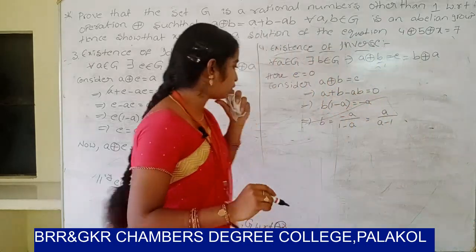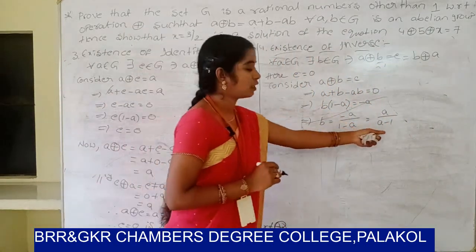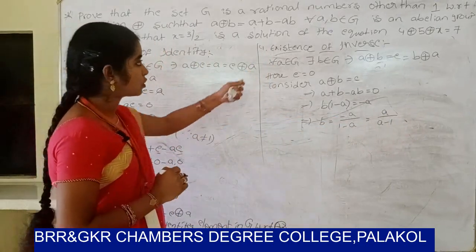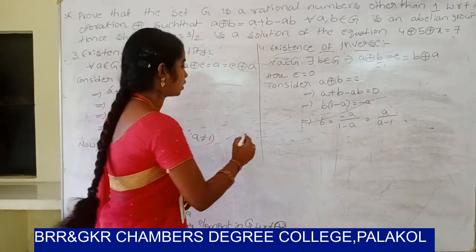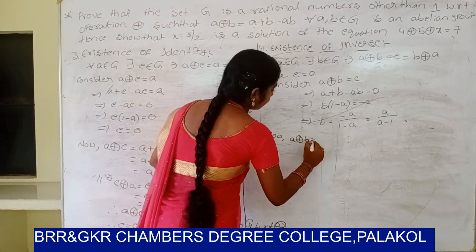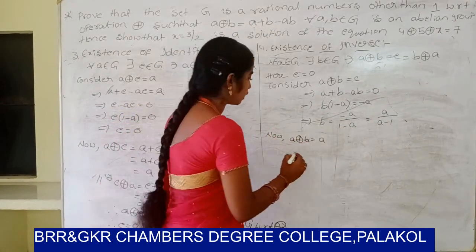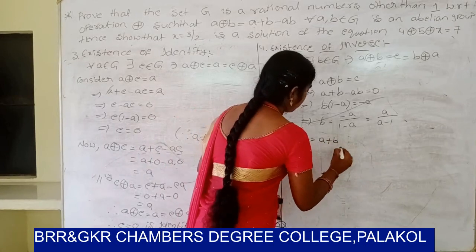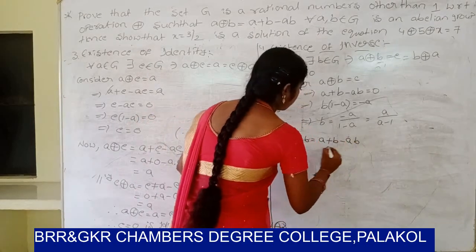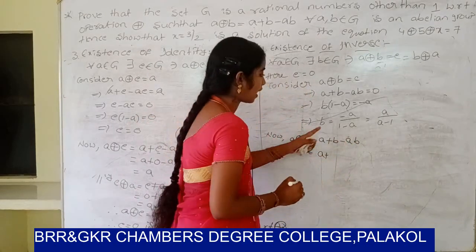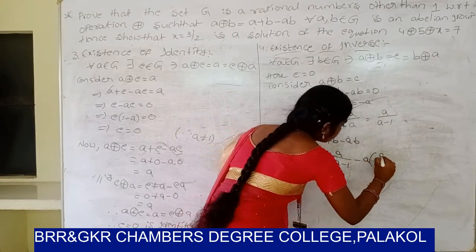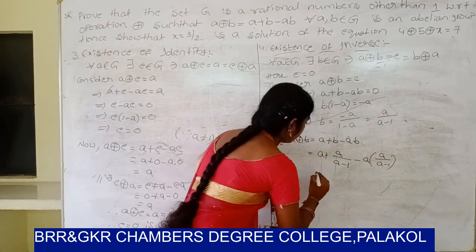So b equal to a by a minus 1 is the inverse of a in Z with respect to operation ⊕. Now check a ⊕ b. So a ⊕ b value is a plus b minus ab. So a plus b value is a by a minus 1 minus a into a minus 1.